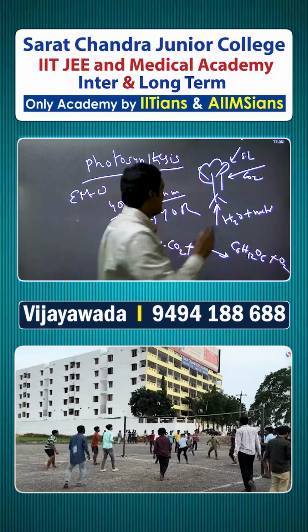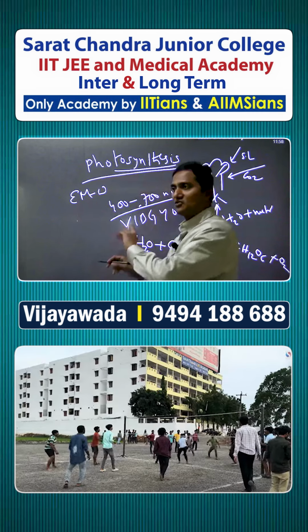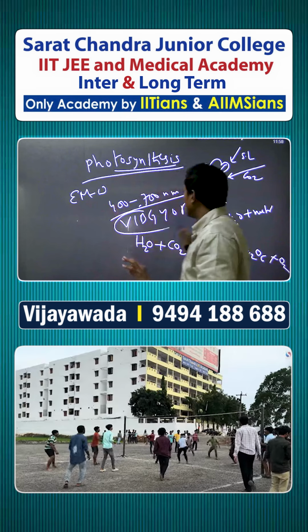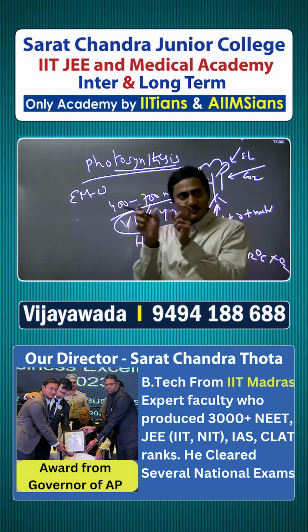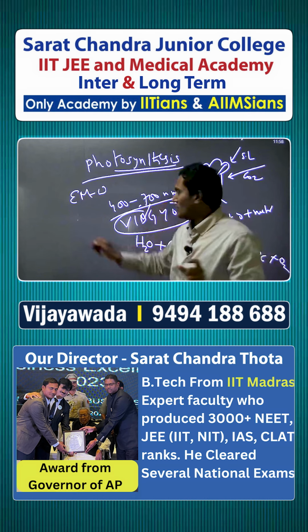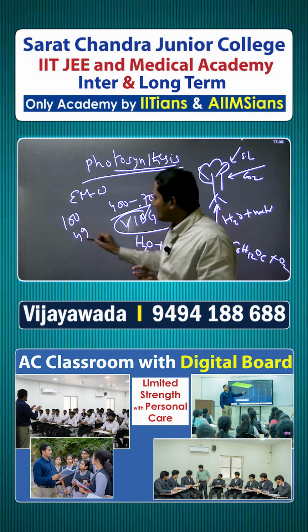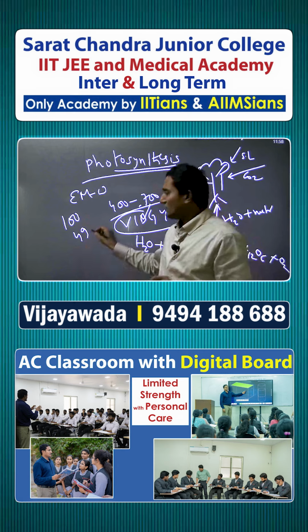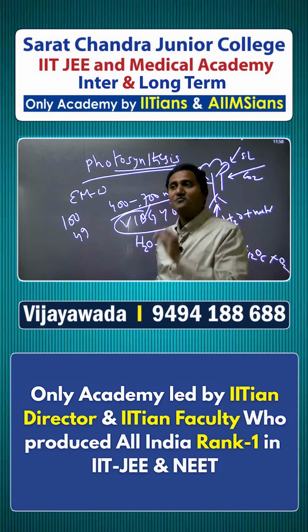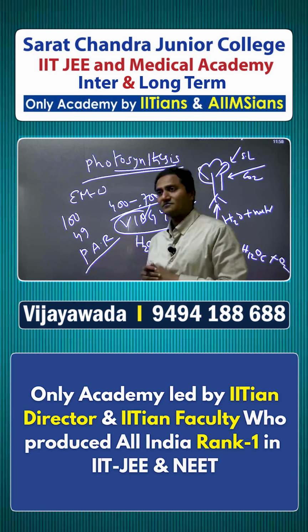Okay, now, please don't think that every sun ray is photosynthetically active. No. Among all these VIBGYOR, mostly blue and red, that zone, very few. For example, if there are 100 rays coming from sun, only 50 rays, 50 or slightly less than 50, are eligible for photosynthesis. We call them photosynthetically active radiation.